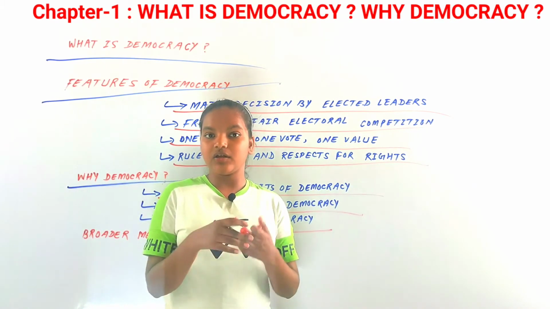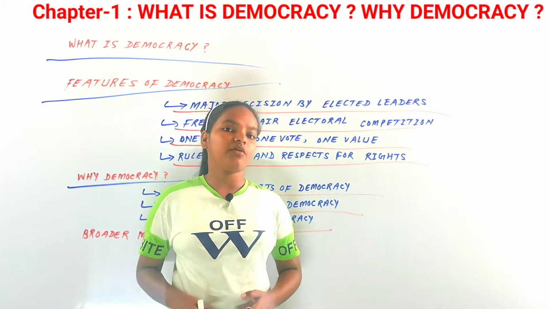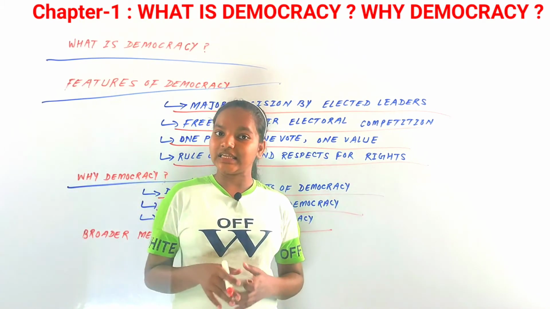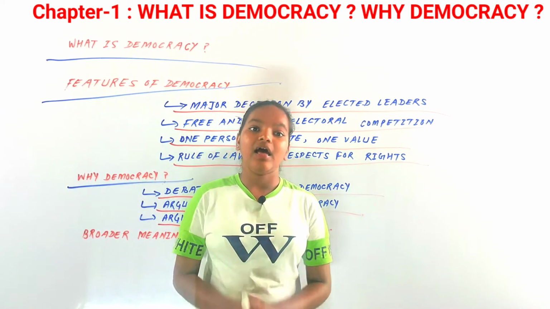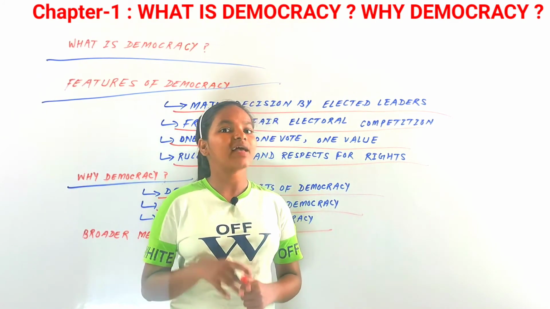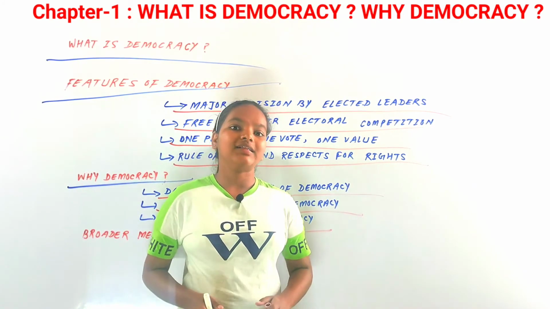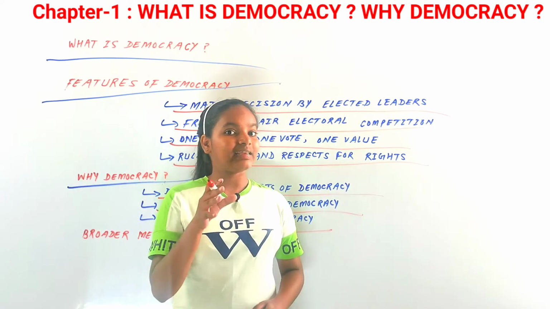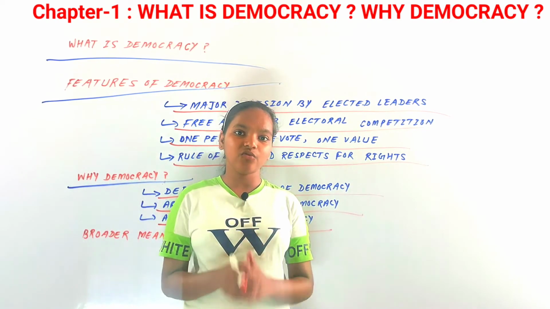decisions in the country. Because in a democratic form of government, the main agenda is the people's interest. In a non-democratic form of government, people might say that they want equality, but it depends on the mood of the ruler of the country.